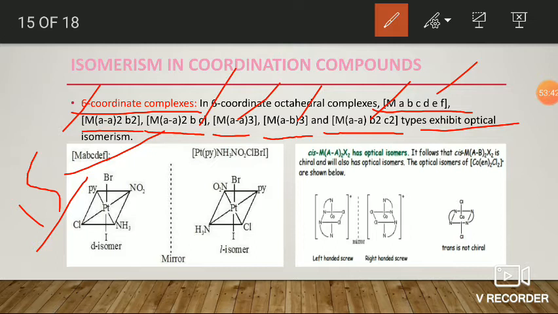Each structure has its mirror image, that is, it exists as a pair. So we get 15 pairs of optical isomers for this MABCDEF type octahedral complex, or a total of 30 optical isomers.